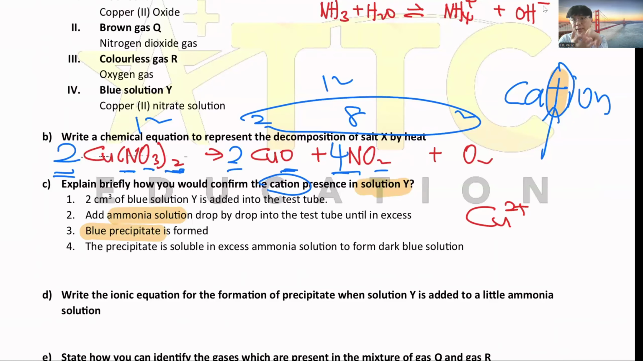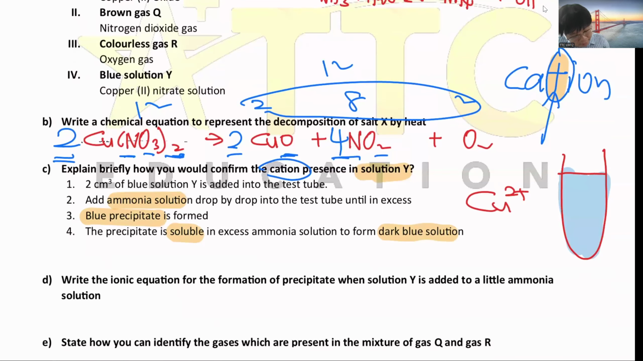So at the beginning, add a few drops, you'll get a blue precipitate. Let's say this is a test tube, inside got Cu2+. When you add a few drops, you'll get a blue precipitate. Then when you add a lot of ammonia until excess, you realize that the blue precipitate will dissolve and form a dark blue solution. So the blue precipitate dissolves, you form a dark blue solution. This is the idea. You have to remember, this one is coming up, please memorize it.